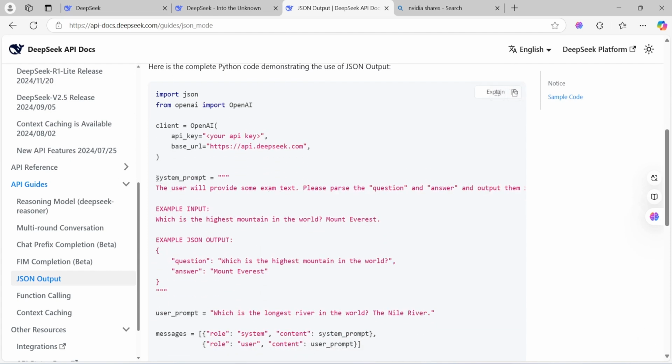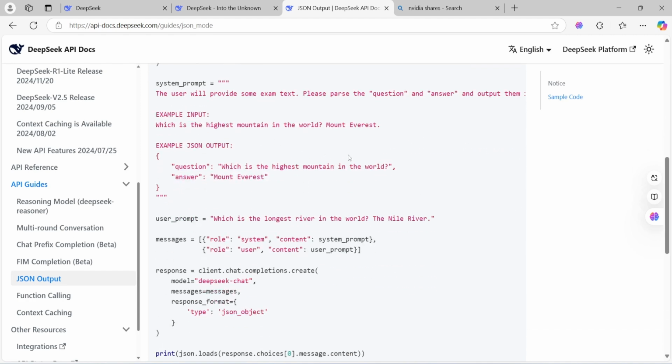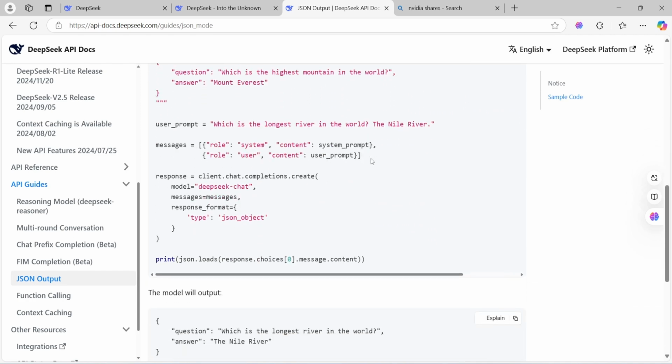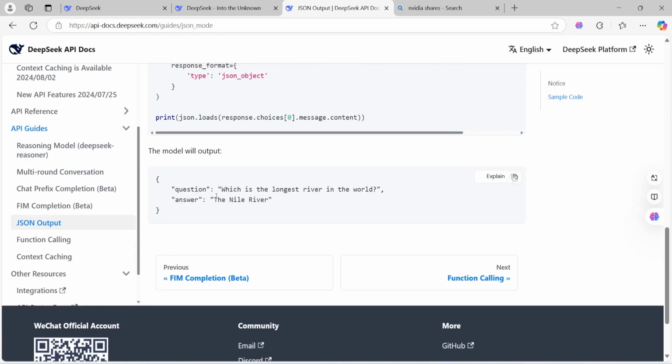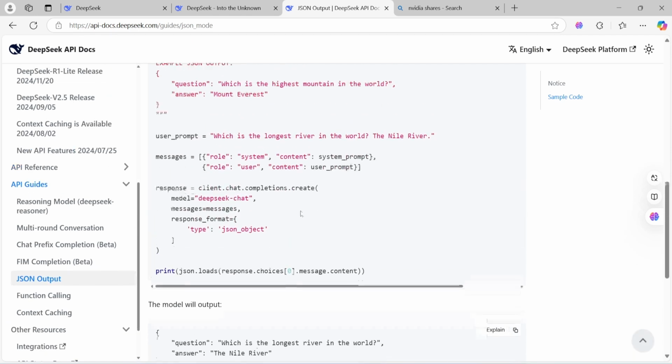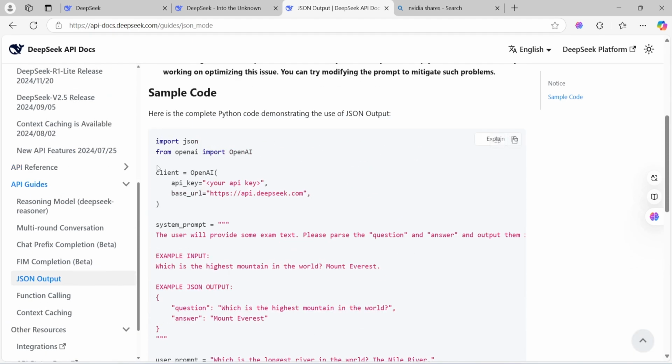Here they gave one prompt where the user provides an exam test: place the question and answer. The input is given, the output is given, the question is which is the longest river in the world, and the answer is coming like this. So they gave us an example of how the communication goes with the DeepSeek model, right?